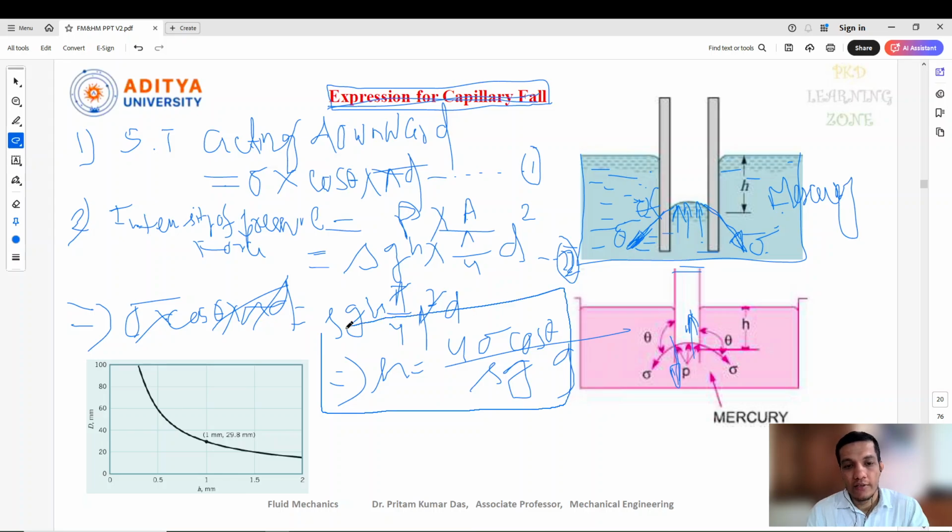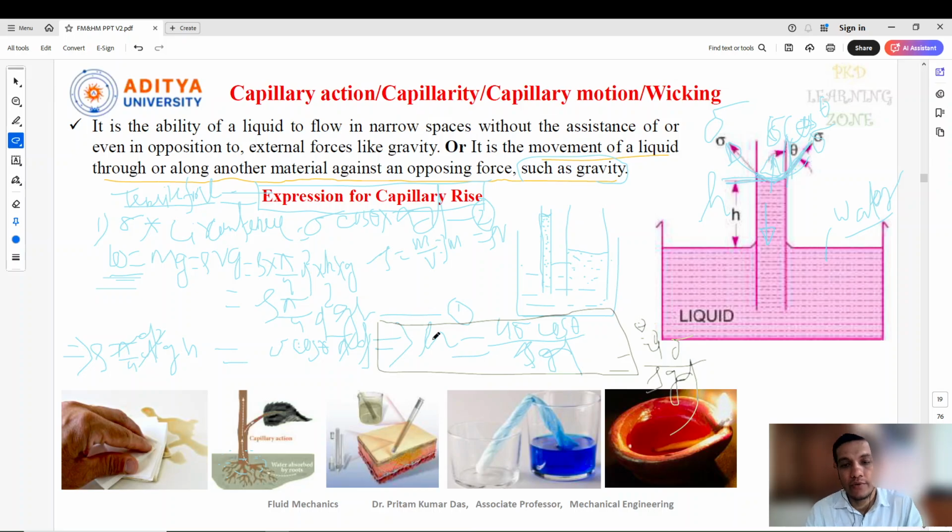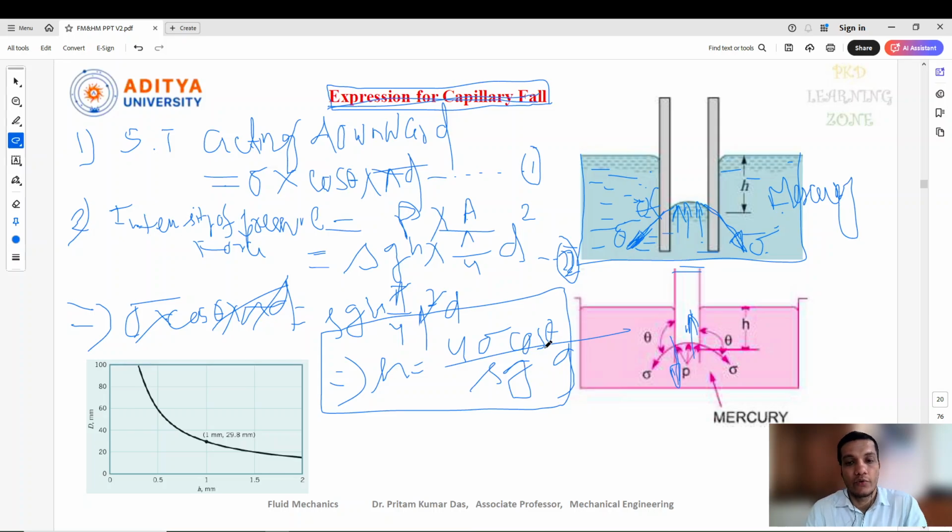So this is also a similar equation to what we got previously. Let me show you here. See, h equal to 4 sigma cos theta by rho g d. So here also we got h equal to 4 sigma cos theta by rho g d. Now here the theta will be actually 128 degree, because for mercury, you can see the angle between this glass surface and this tangential surface tensile force is 128 degree. Remaining all the things are the same. And all this is happening due to the cohesive and adhesive forces. So these cohesive and adhesive terms we already discussed in the previous lecture. If you have any doubt, you can see the previous lecture.